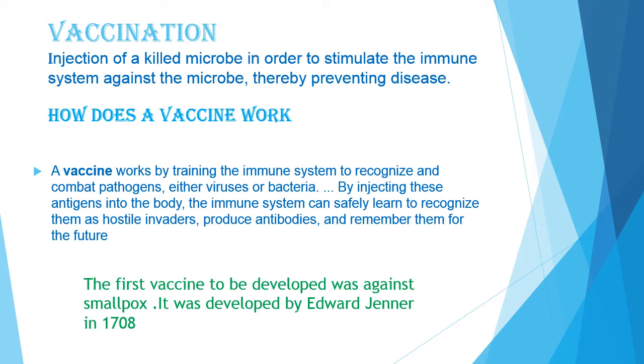He noticed that milkmen did not suffer from smallpox even during epidemics if they had earlier suffered from cowpox. On May 14, 1796, Dr. Jenner took cowpox matter from blisters on the arm of a milkmaid and injected that into the arm of an 8-year-old boy, James Phillips. Phillips quickly developed cowpox and recovered.